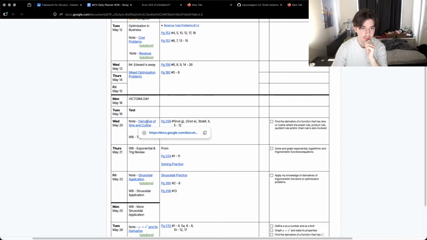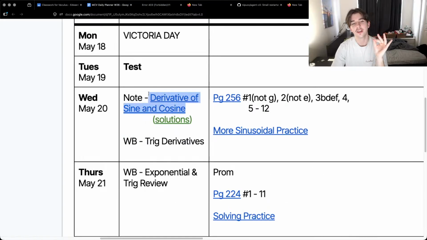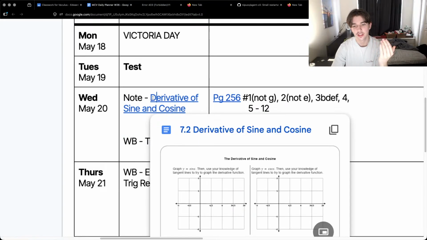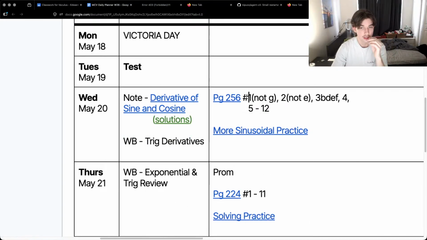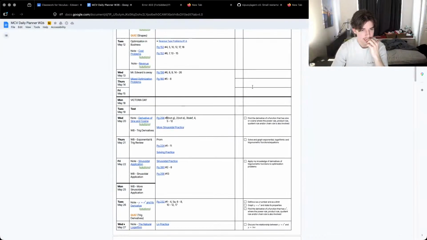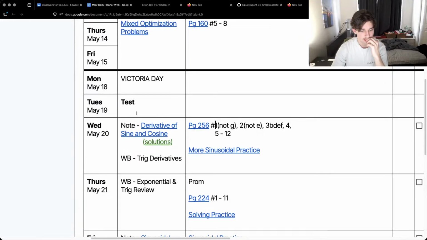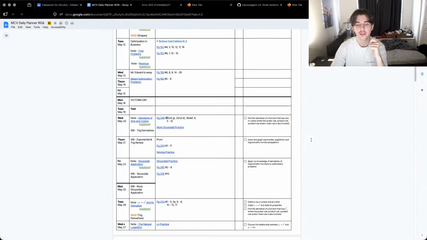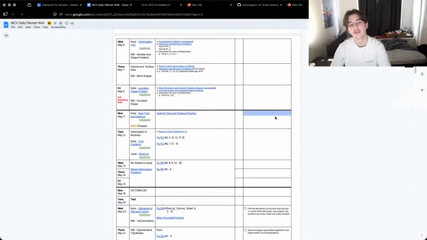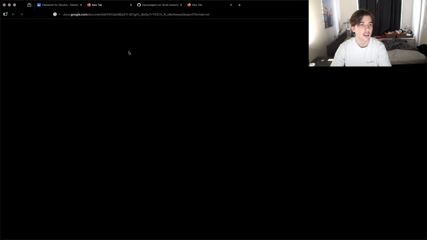The derivative of sine and cosine. Hold on. I tried to do this in class and I couldn't do it. Should I try to do it again? How would you even do that? You would need to use first principles. No, but you can. I tried to do it with first principles and it didn't work. So I don't know. Maybe that's why we're learning it.